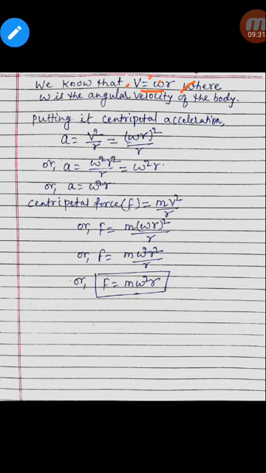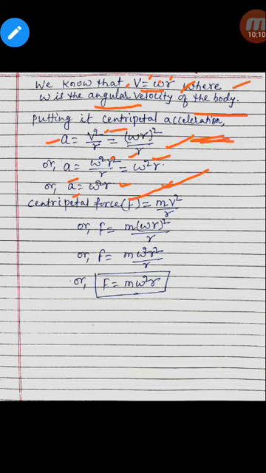Putting this in the formula of centripetal acceleration, a equal to v square by r, with v equal to omega r, it will be omega square r square by r, which gives a equal to omega square r.